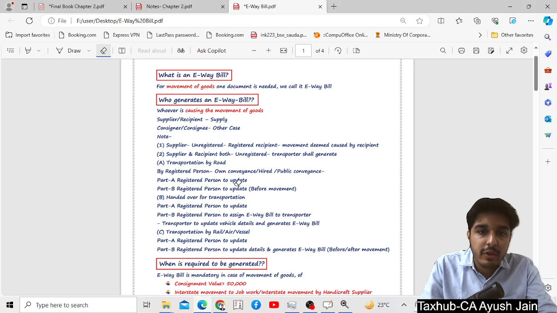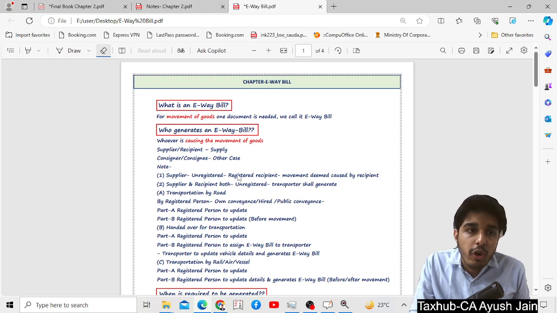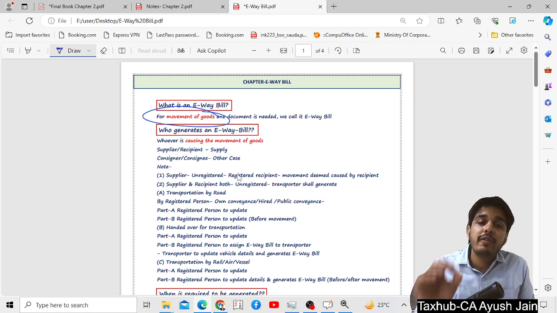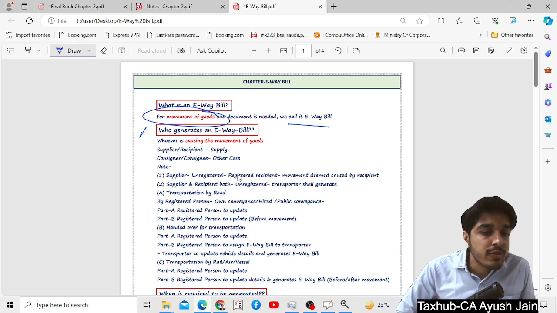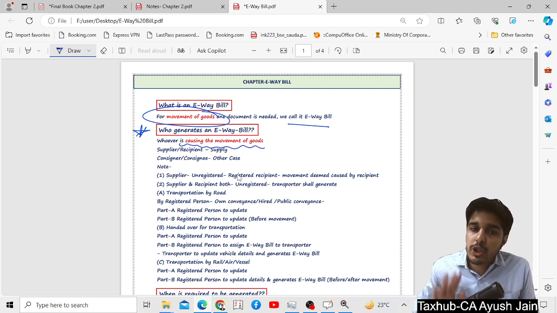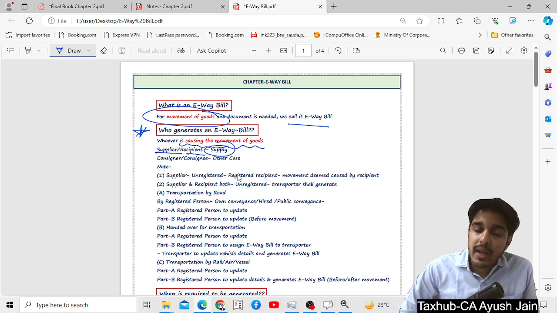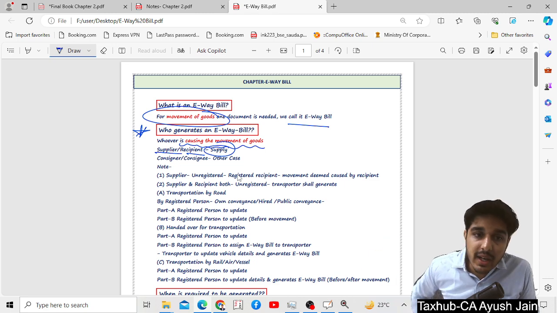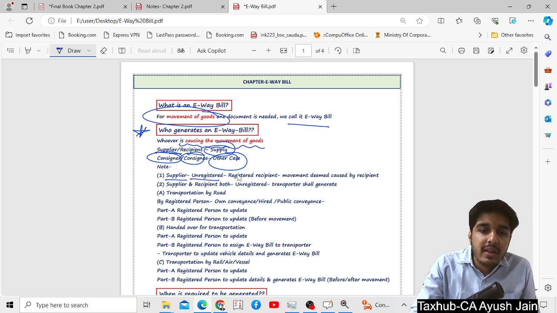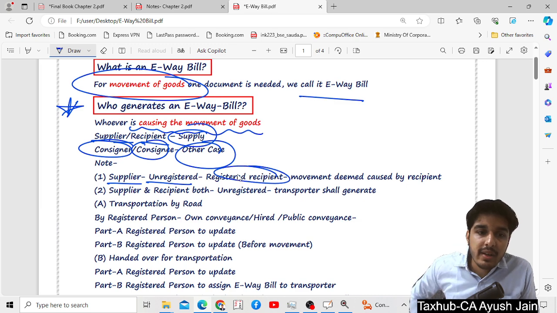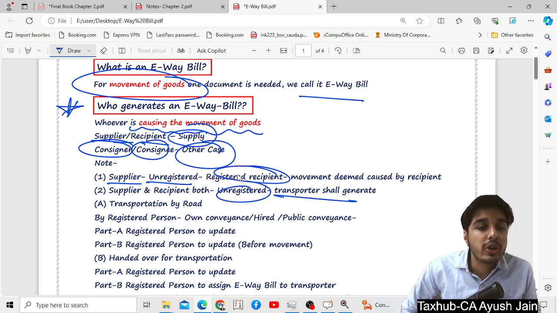Now we will see our notes. What is an e-way bill? For any movement of goods, one document is needed, which is called an e-way bill. Who is responsible for generating it? Whoever is responsible for causing the movement of goods is responsible for generating the e-way bill, whether supplier or recipient. In case of consignor and consignee, they have to issue the e-way bill. If the supplier is unregistered, then the registered recipient shall be liable. If both are unregistered, then the transporter shall generate it.